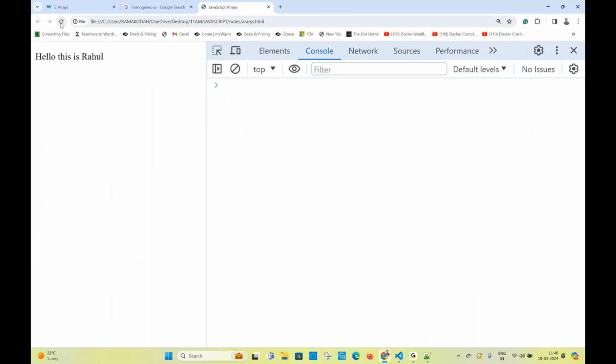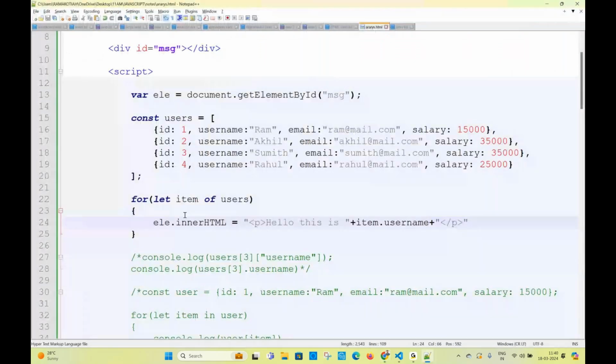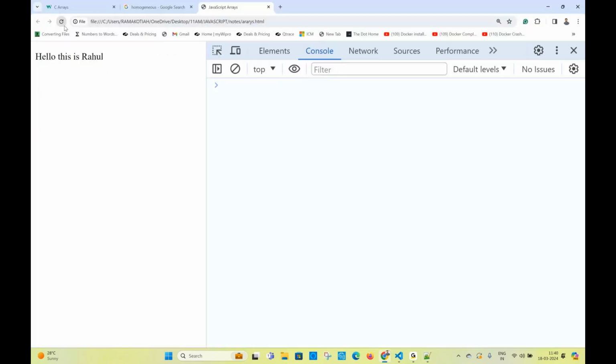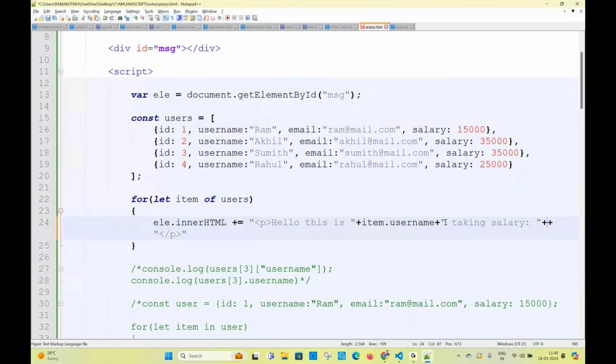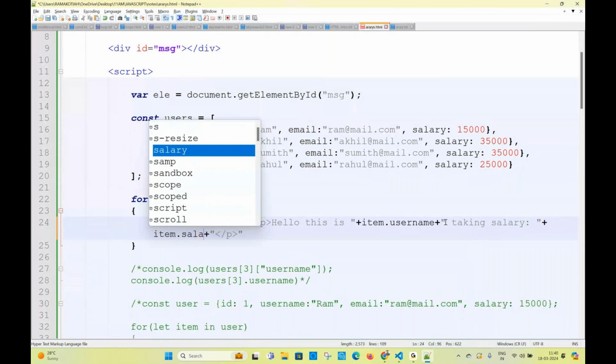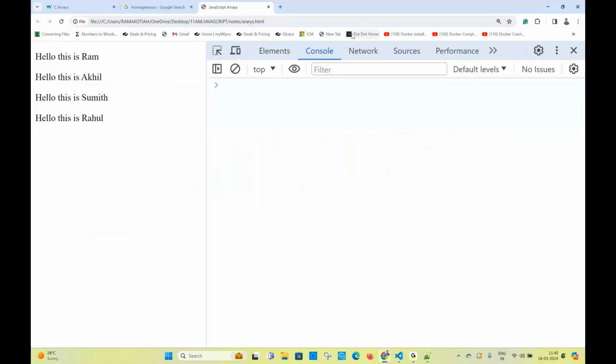Why only Rahul? You have to use concatenation in the loop, innerHTML concatenation. All the values are coming now. Hello, this is Ram. Item dot salary. So this is the output. This is how we can iterate an array of objects.